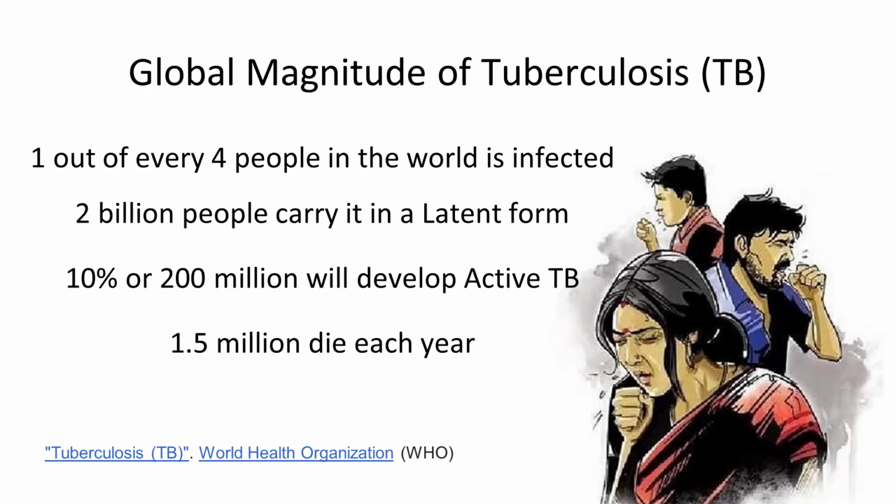Let me tell you some quick facts about tuberculosis. 1 out of every 4 people in the world is infected with tuberculosis. 2 billion people in the world carry tuberculosis bacillus in a latent form. 10% of these people, or roughly 200 million, will develop active TB in their lifetimes when these latent forms become active. 1.5 million people die of tuberculosis each year in this world.